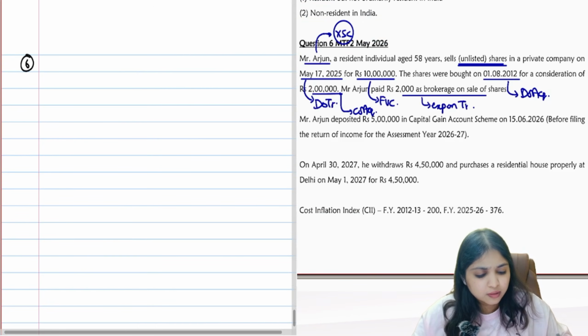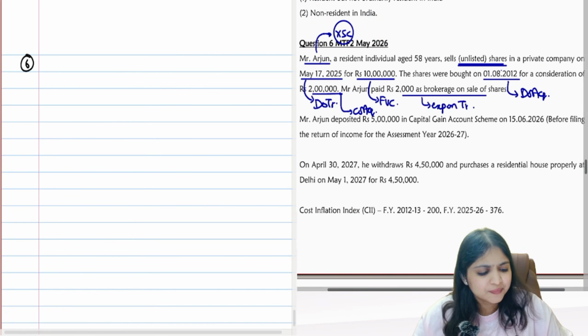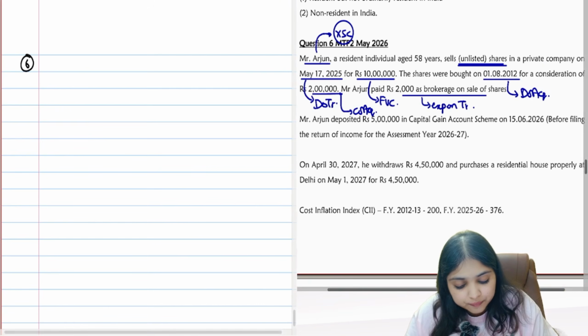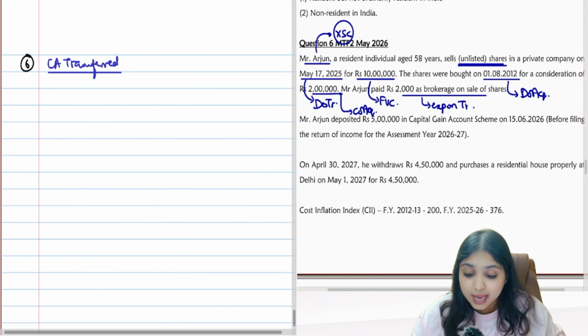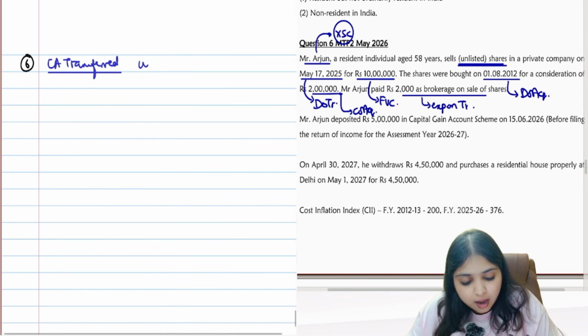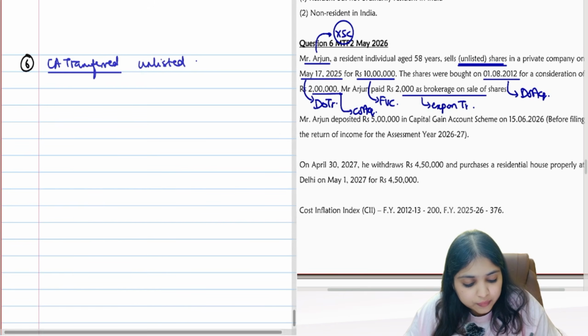We'll first do the basic capital gains calculation. CGT point and all, we'll come to it later. So what are we transferring, guys? What's my capital asset transferred? Shares. Give me more clarity. What kind of shares? Unlisted shares. We're transferring unlisted shares. Then what's the period of holding?